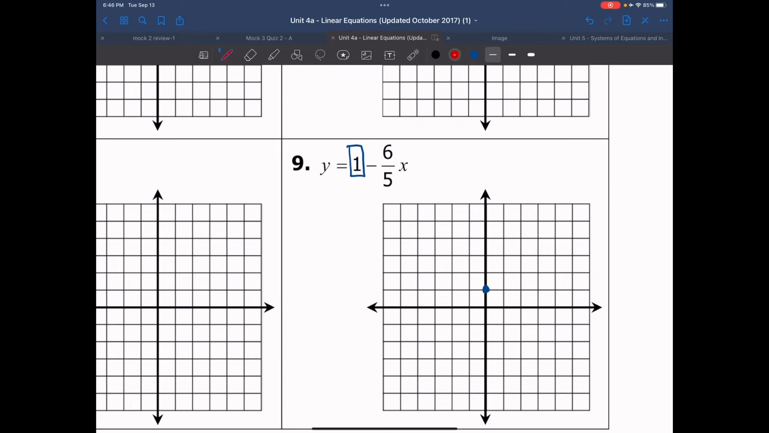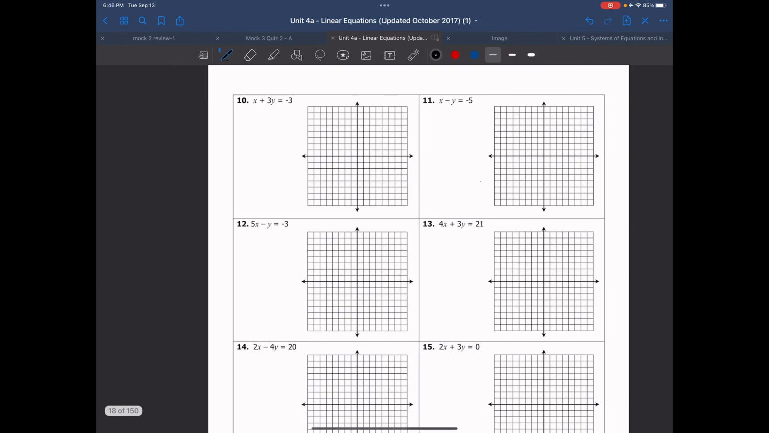My slope in hand is negative 6/5, which means I need to go down 6 and to the right 5. So I'm going to go down 1, 2, 3, 4, 5, 6. And I'm going to go to the right 1, 2, 3, 4, 5, and put my point here. Then I'm going to go ahead and graph it. And there we are.